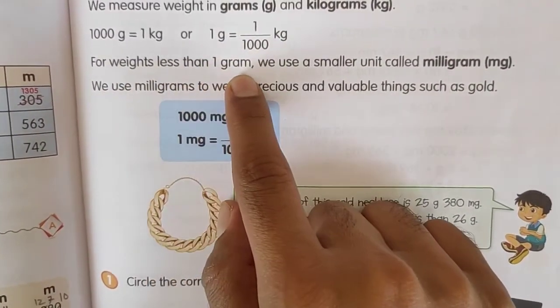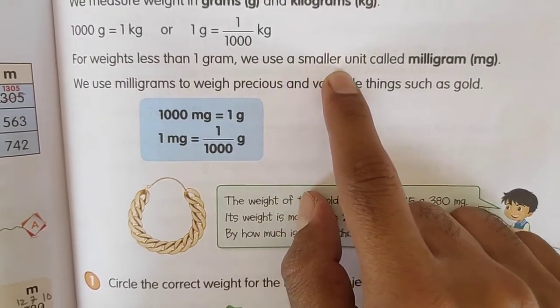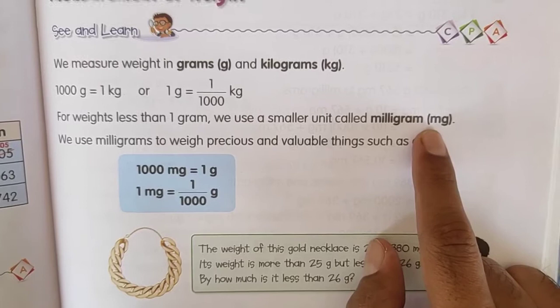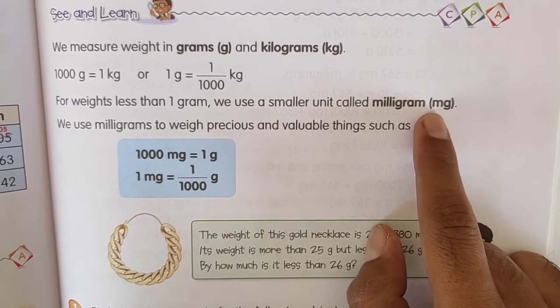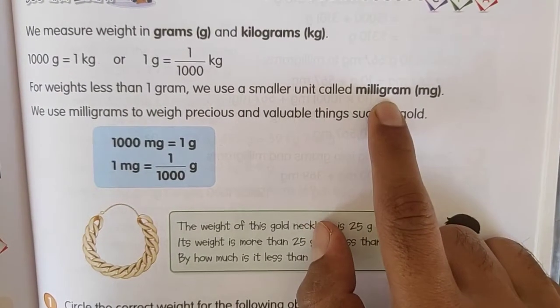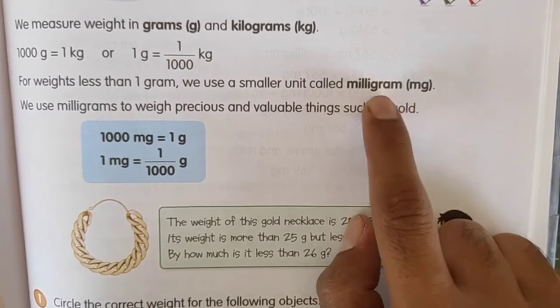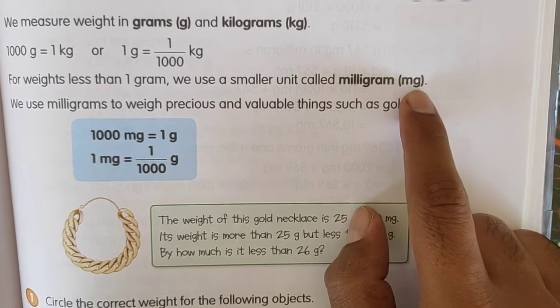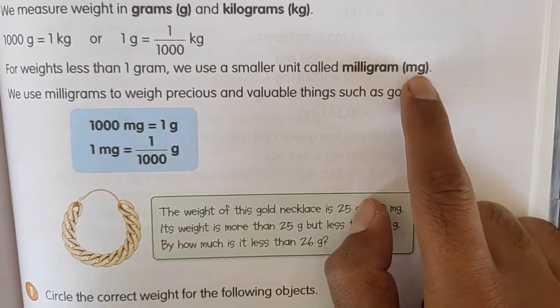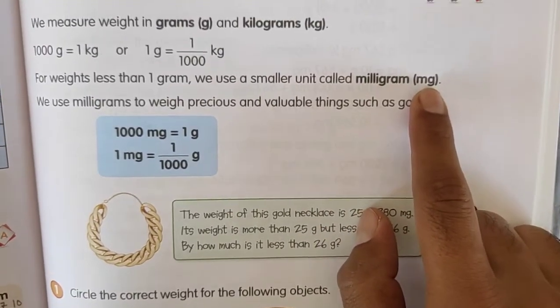For weights less than 1 gram, we use a smaller unit called milligram. So we have one more unit which is smaller than grams, and it is called milligram. And how to show it? By the short form mg, small m, small g, milligram.